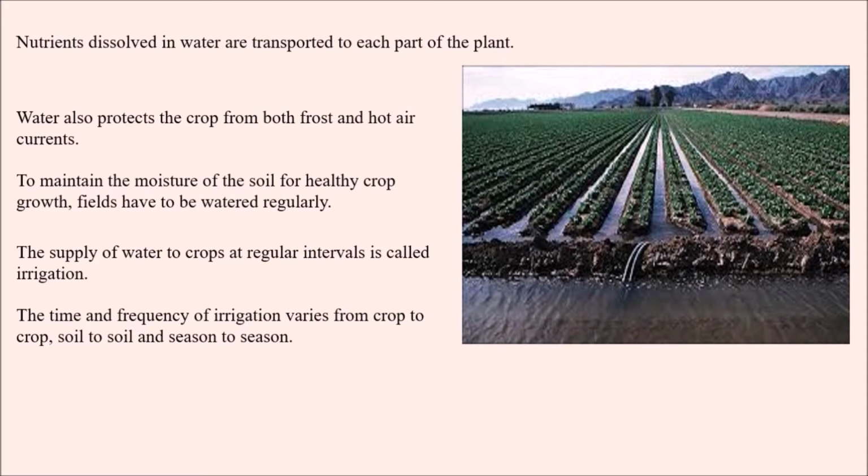The time and frequency of irrigation varies from crop to crop, soil to soil, and season to season. We have to take all these into consideration while watering the field.